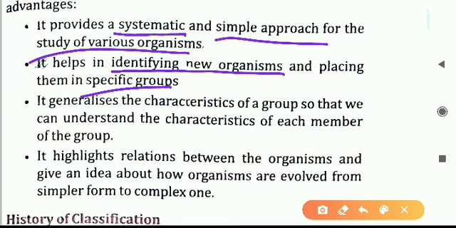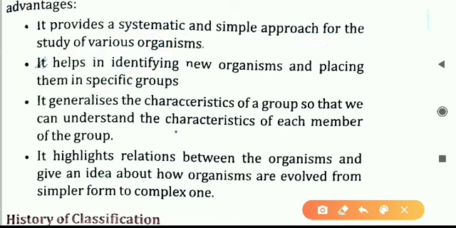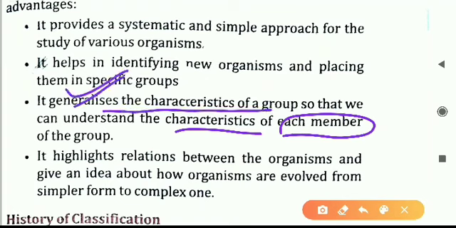The third one here, it generalizes the characteristics of a group so that we can understand the properties or characteristics of each member. For example, in the case of the animals, just now we have seen all the animals can move. So that is a general characteristic. So we can generalize the characteristic of a group. If we talk about a particular animal, for example a lion, then based on the property that animals can move, the lion can also move, because the lion is also an animal. Similarly, we can take another animal, for example a tiger, that is also an animal, it can also move.